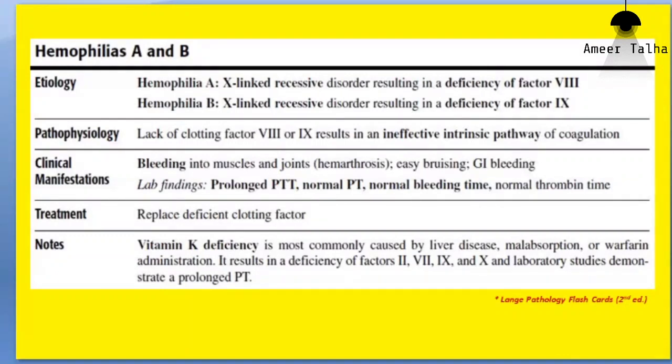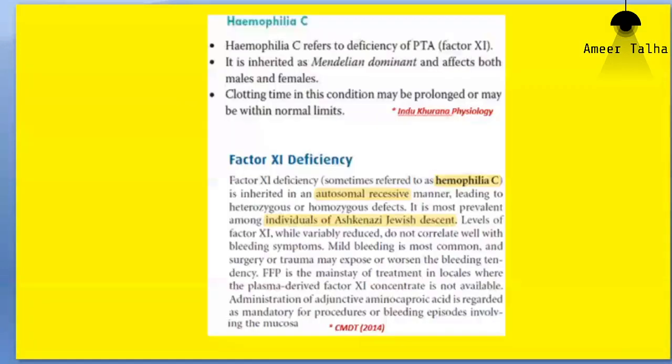Deficiency of factor 8 will lead to hemophilia A. Deficiency of factor 9 will lead to hemophilia B. And deficiency of factor 11 may lead to hemophilia C. Unlike hemophilia A, which is the classic hemophilia, and unlike hemophilia B, which is known as Christmas disease, hemophilia C is an autosomal recessive disorder.